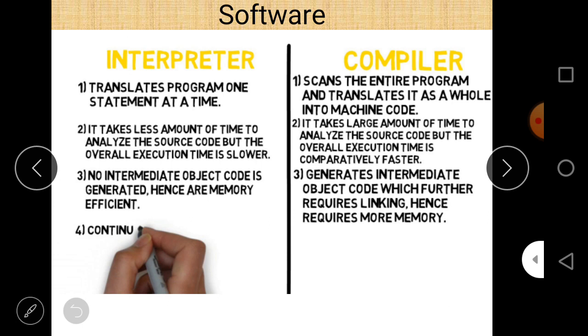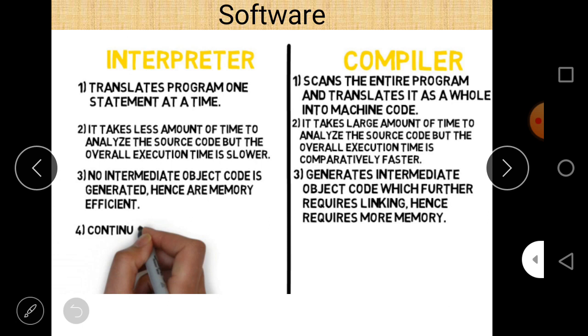And the third difference is that no intermediate object code is generated here. That is a basic difference between interpreter and compiler: there is no object code generated in an interpreter. So no intermediate object code is generated, hence it is memory efficient. A compiler generates an intermediate object code which further requires linking, hence requires more memory. So in a compiler there is a generation of intermediate object code. So these are the three differences between interpreter and compiler.